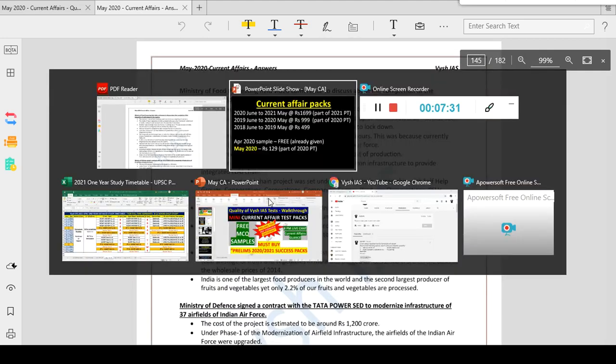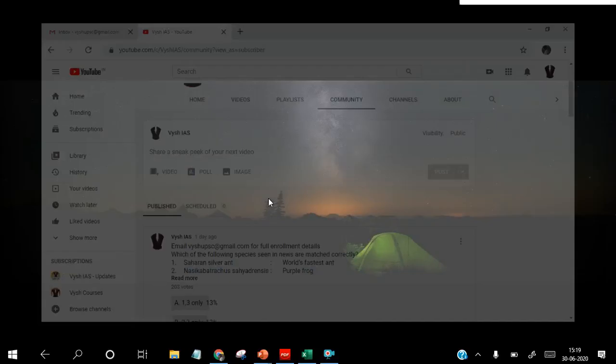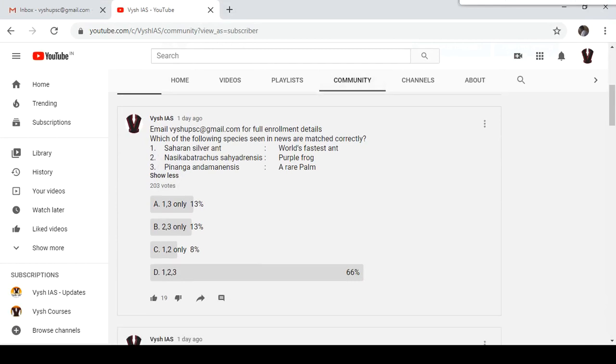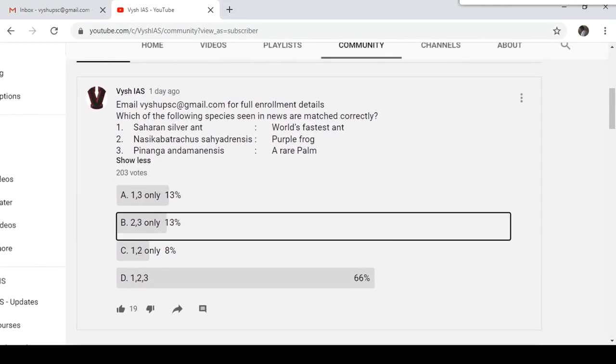Now let's solve some questions. If you go to YouTube, these are the questions which we posted. So the first question. So this one answer is right actually. People have given 1, 2, 3. It is right. Okay, this Saharan silver ant. It is the world's fastest ant.